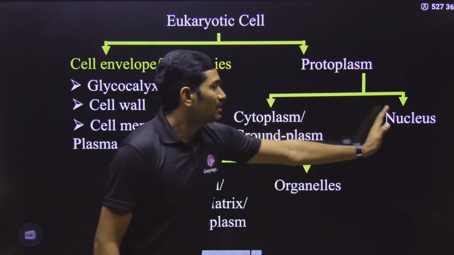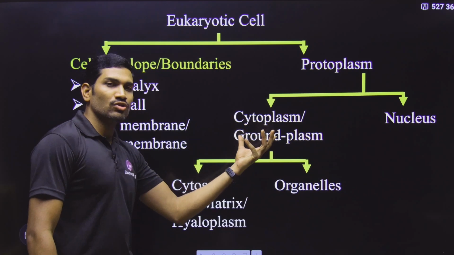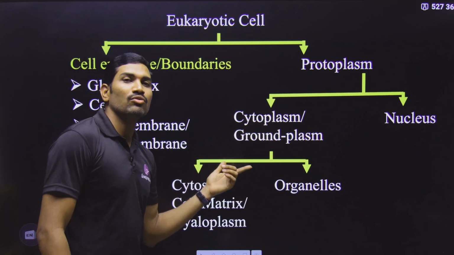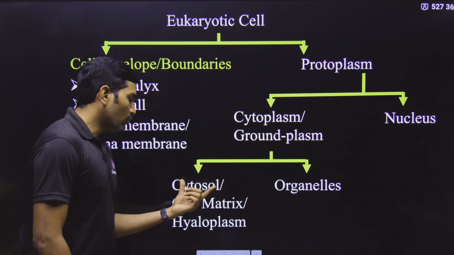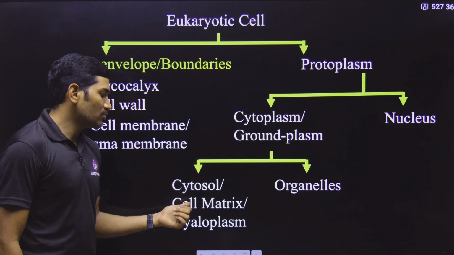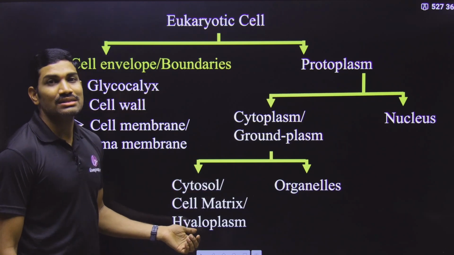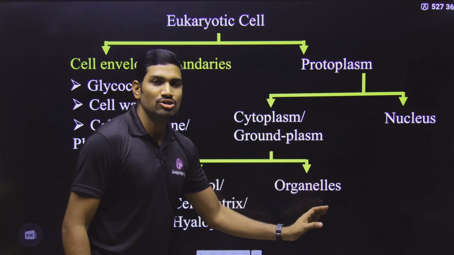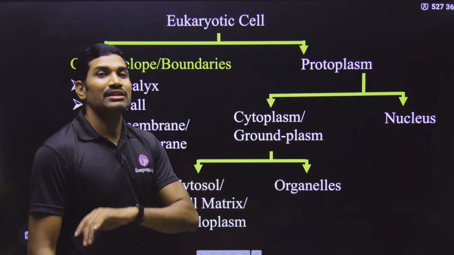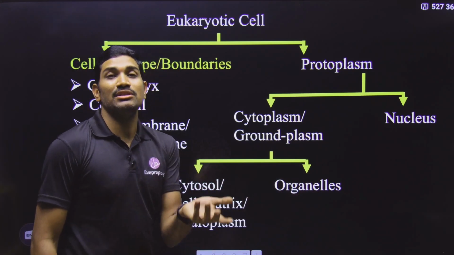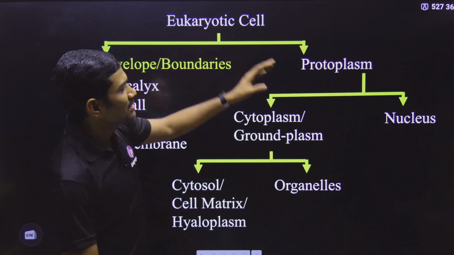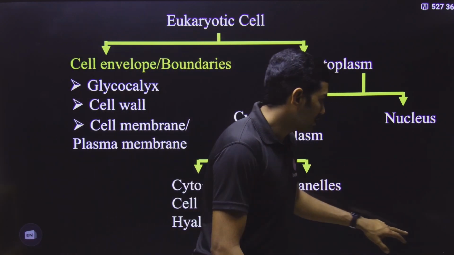And if you are removing the nucleus, the remaining content is called cytoplasm or ground plasm. And within this, only the fluid part is called cytosol or cell matrix. It is also called hyaloplasm. Along with this, it also has some organelles. In the case of prokaryotes, NCERT even mentions inclusion bodies also. In this way, this is a general overview that we are studying.